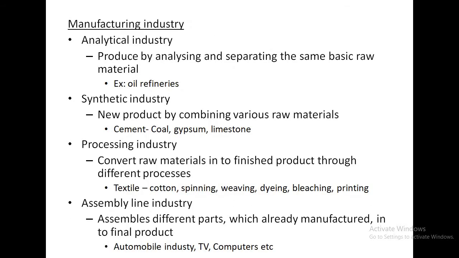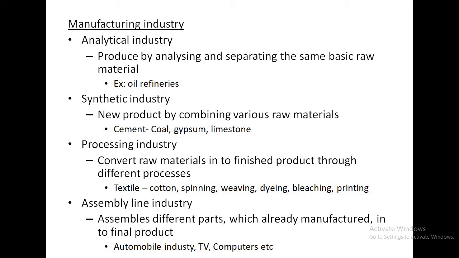Manufacturing industry is again divided into four types: analytical, synthetic, processing and assembly line industry. First one is analytical industry. Analytical industries are those industries which produce many types of products by analyzing and separating the same basic raw materials. Example, oil refineries. From crude oil, the crude oil is analyzed and separated into petrol, diesel, kerosene, etc.